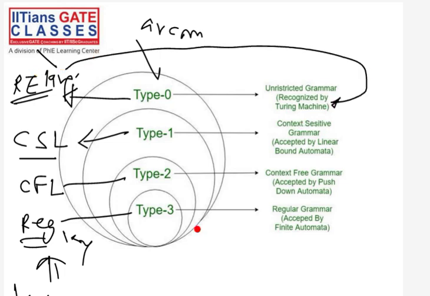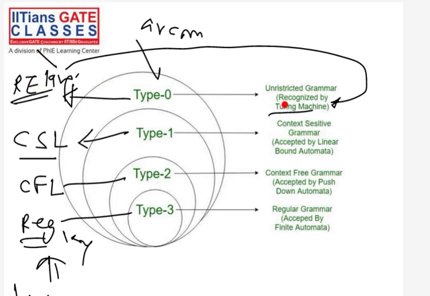As I told you, we will see different kinds of machines, different kinds of automata. This Turing machine, Alan Turing's machine, accepts RE language. So every RE language is accepted by some Turing machine, and every Turing machine accepts some RE language. So there is an equivalence.